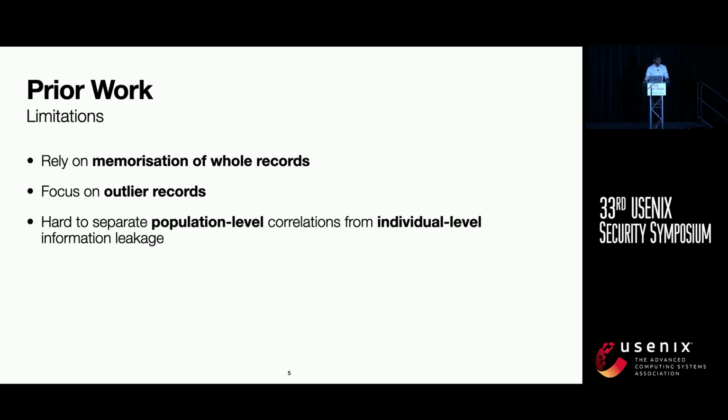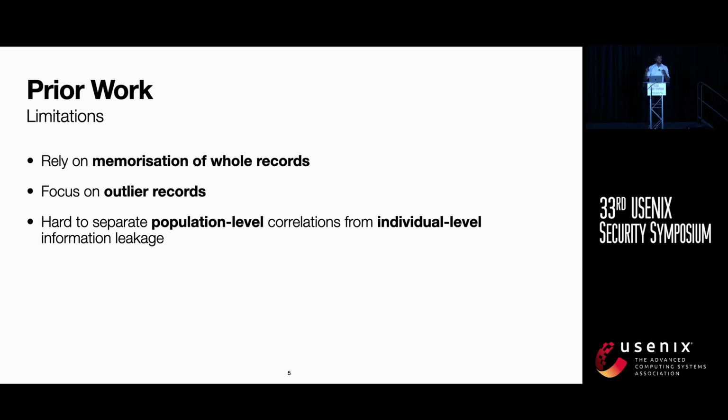The third and main limitation is that for specific inference attacks, which we refer to as attribute inference attacks, where an adversary aims to infer a sensitive attribute of a target record based on the non-sensitive or public attributes, separating out the population-level inferences between different attributes.